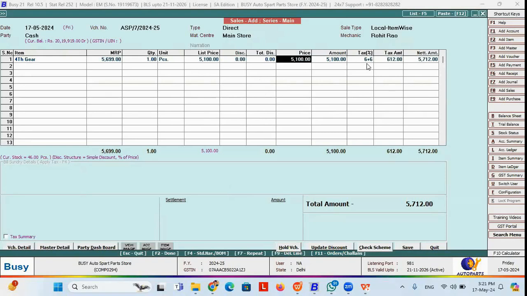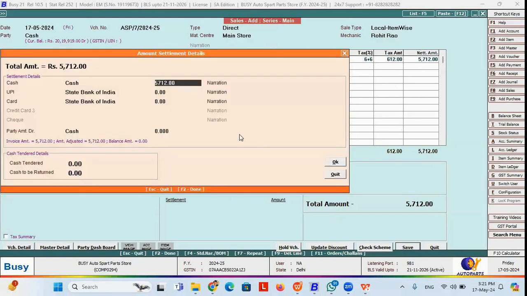Your price, your amount, your taxation detail, each and everything will get reflected in the transaction. Now, if you click on the save button, your settlement box will appear. If the customer is going to pay you in cash, you can put the amount in cash. If the customer is going to pay on UPI, if you press 0 over here, the entire amount will reflect in the UPI box.